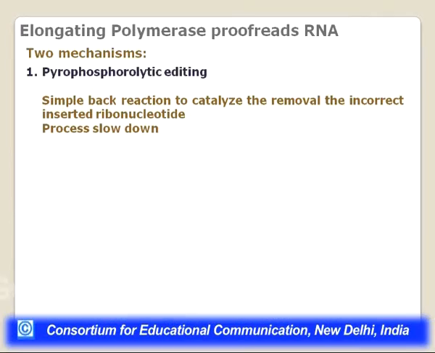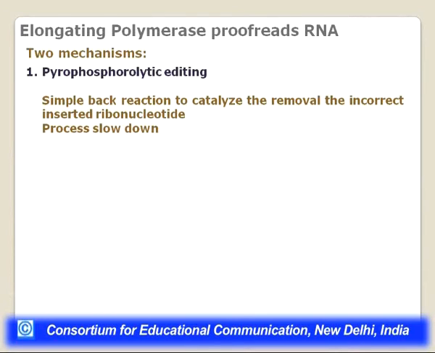RNA polymerase to some extent also has this proofreading capacity, and there are two mechanisms for this. The first mechanism is the pyrophosphorolytic editing. It is a simple back reaction to catalyze the removal of incorrectly inserted ribonucleotides, and the process slows down. So basically, if a mismatch has occurred, the RNA polymerase spends some extra time there. It keeps on hovering over the mismatch, and then it does a reversal of the reaction which it does in catalyzing the addition of the nucleotide.